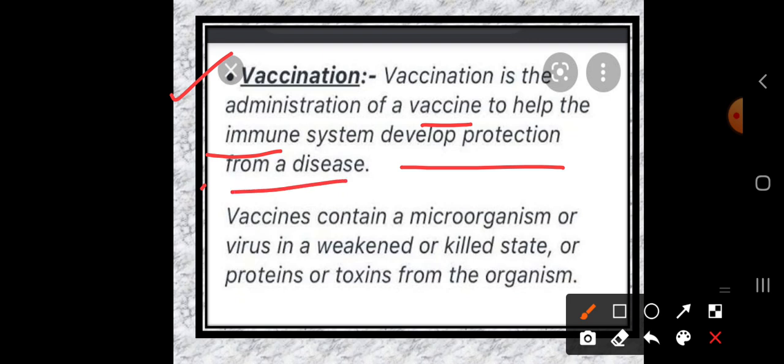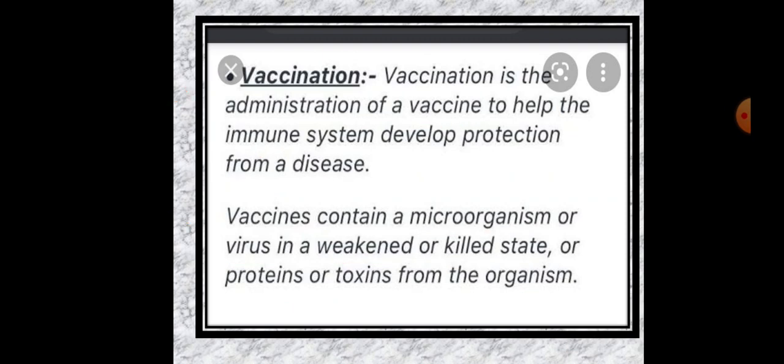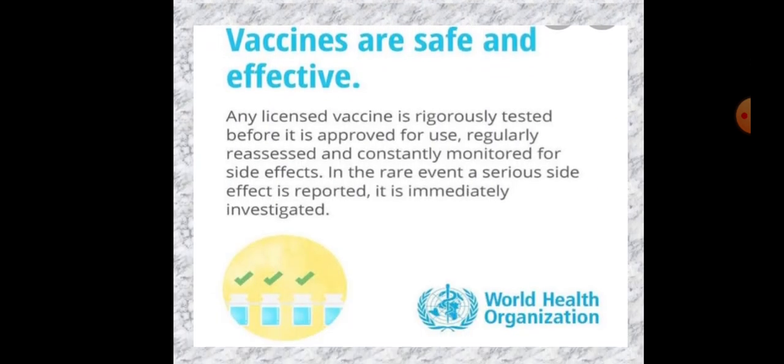So this is vaccination, the administration of a vaccine to help the immune system develop protection from a disease. A vaccine contains a microorganism or a virus in a weakened or killed state, or a protein or toxins from the organism. So what is a vaccine? It contains a weakened microorganism, which helps to protect our body.